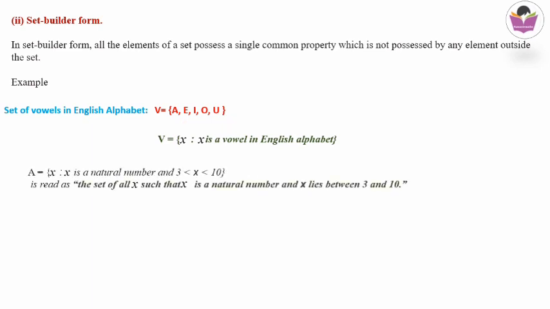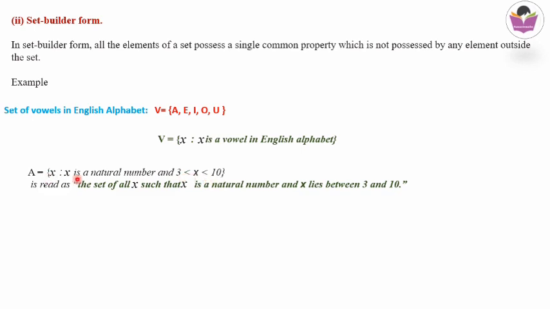Okay. Then A is equal to set of x such that x is a natural number and 3 < x < 10. So this is the set builder notation of a particular set. How do we read this one? Reading is very important when the set is given to us, so we must be able to read it in proper format. Here A is equal to set of all x such that x is a natural number and 3 < x < 10.